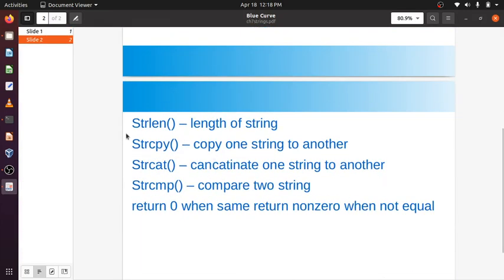Now in string there are a few library functions. The most commonly used are strlen and strcpy. strlen means the length of the string will be given here. strcpy is going to copy one string to another. strcat will concatenate one string to another. strcmp is going to compare two strings. strcmp will return 0 if both strings are the same. If both strings are not the same, it will not return 0, but a number.